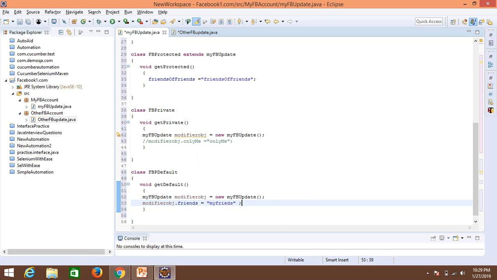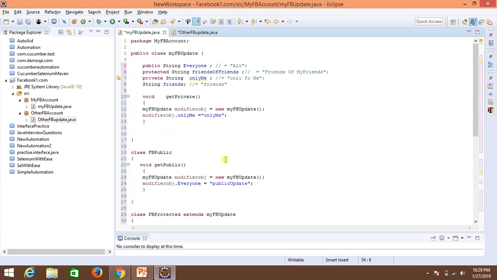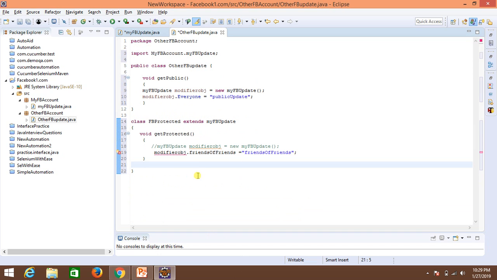Okay, so the scope of this default one is within the same package. Our package is my FB account. If I try to access it from this package, which is the other one, I would not be able to do so. I'll show you how.